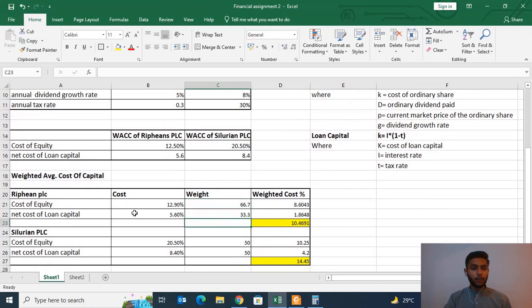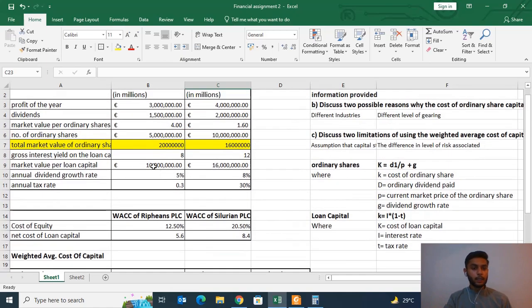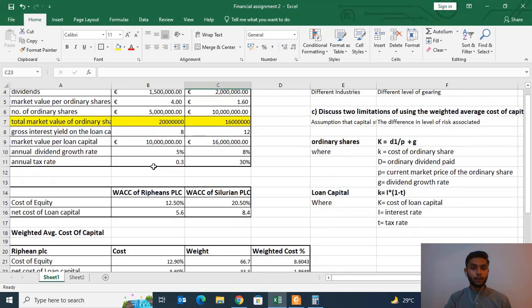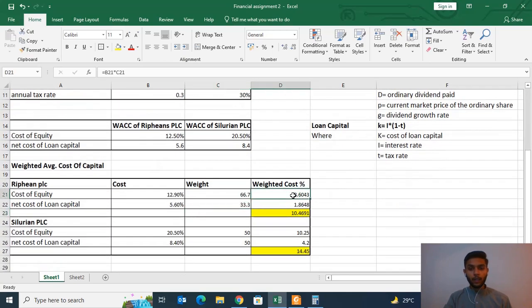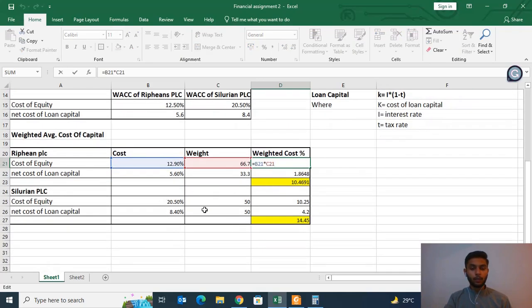and the weight of loan capital is calculated by dividing loan by total value of capital for the Riffian company. Now the weighted cost is calculated by multiplying these two, cost and weight. Similarly, we have calculated these weighted costs for Silurian company.